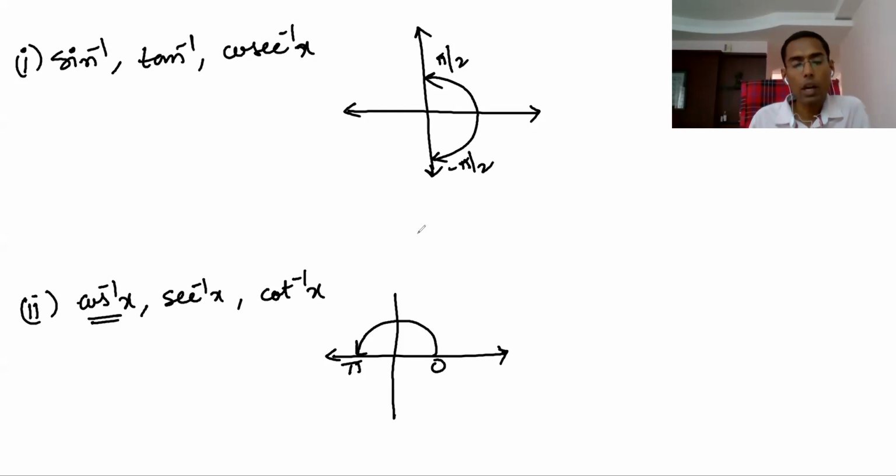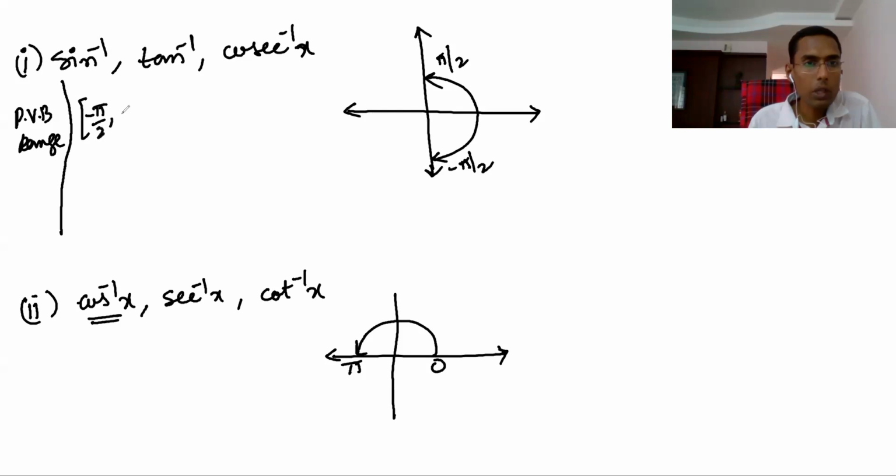But here some conditions are there. For the principal value branch, take sine inverse x. I am writing here the principal value branch of the range. For sine inverse x, what is the domain and range? We will write domain and range first. I am writing the range: minus pi by 2 to pi by 2.